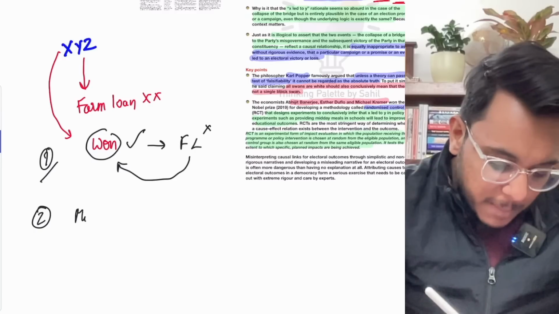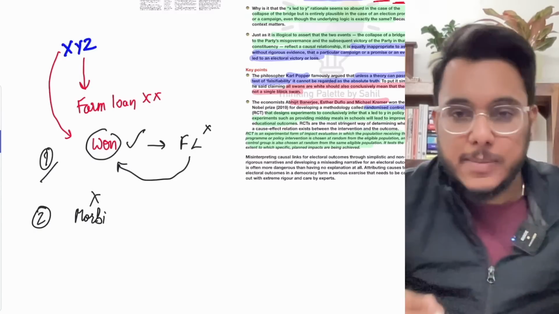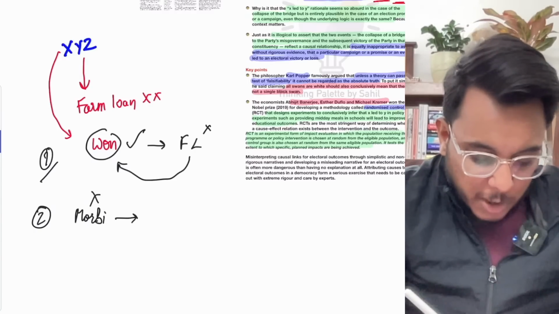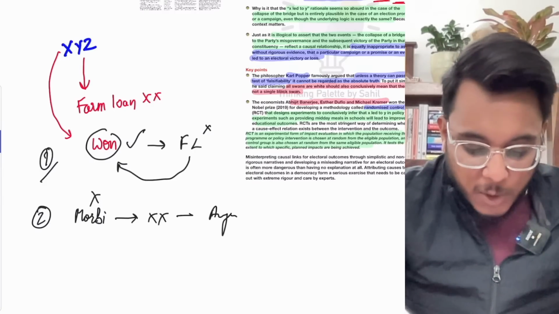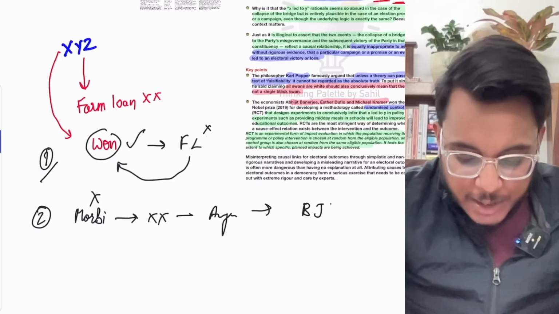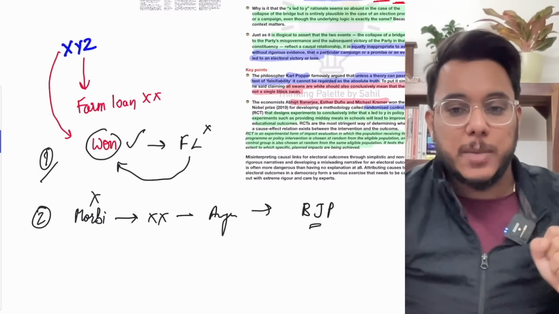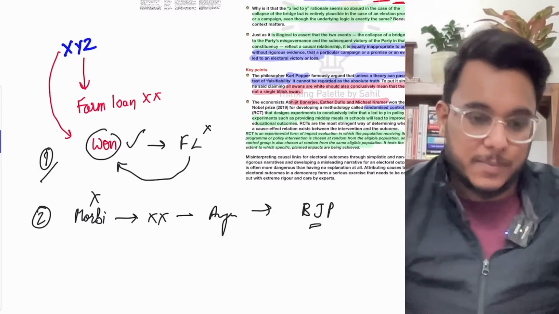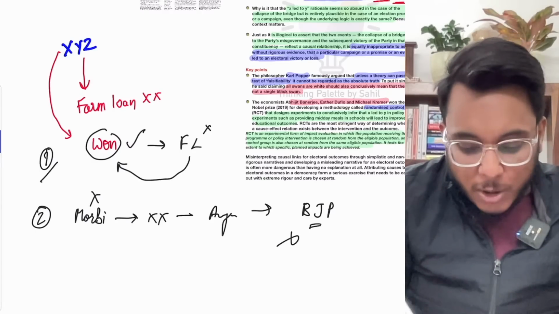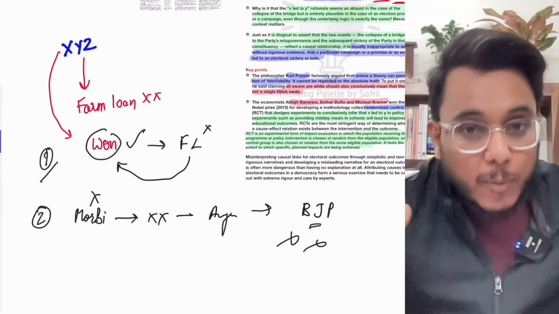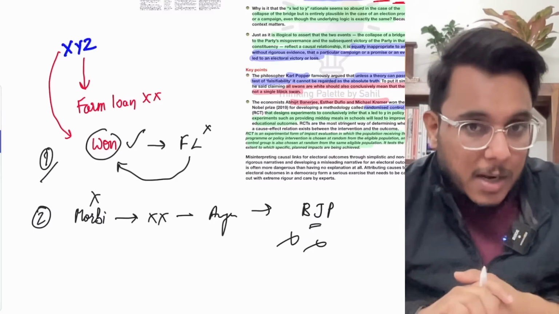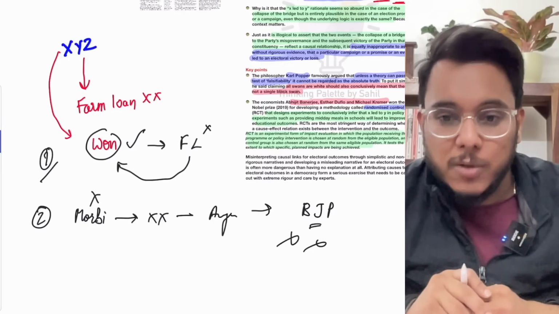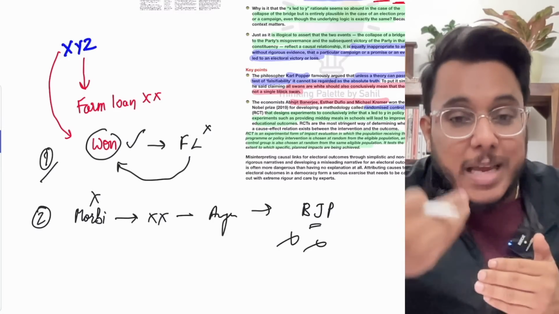Now the Morbi bridge collapse happened. Because of that Morbi bridge collapse, many people died. Because of that, people were angry, and because of that, the people should not vote for BJP. If the cause and effect is that simple. Okay, but this thing did not happen. Rather, BJP got more votes. So the process of cause and effect is not that simple. To know the exact process of cause and effect, we need to do deeper studies.